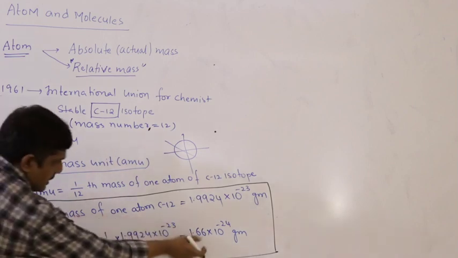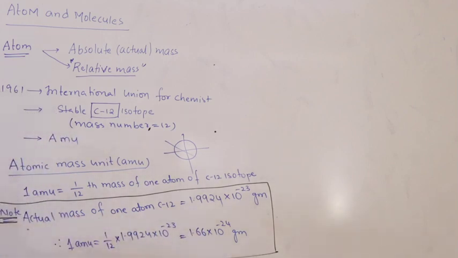So 1 AMU in grams is 1.66 × 10^-24 grams.